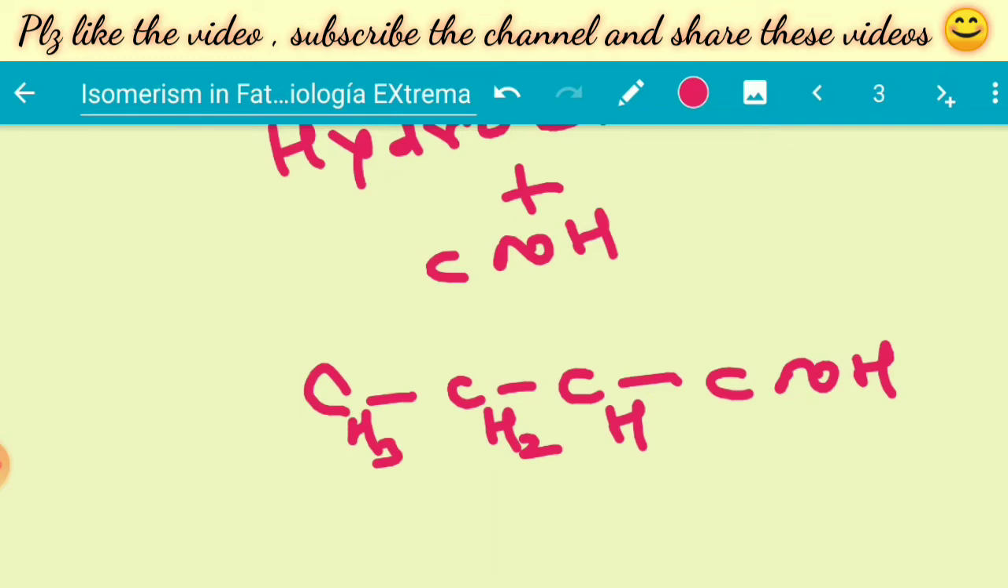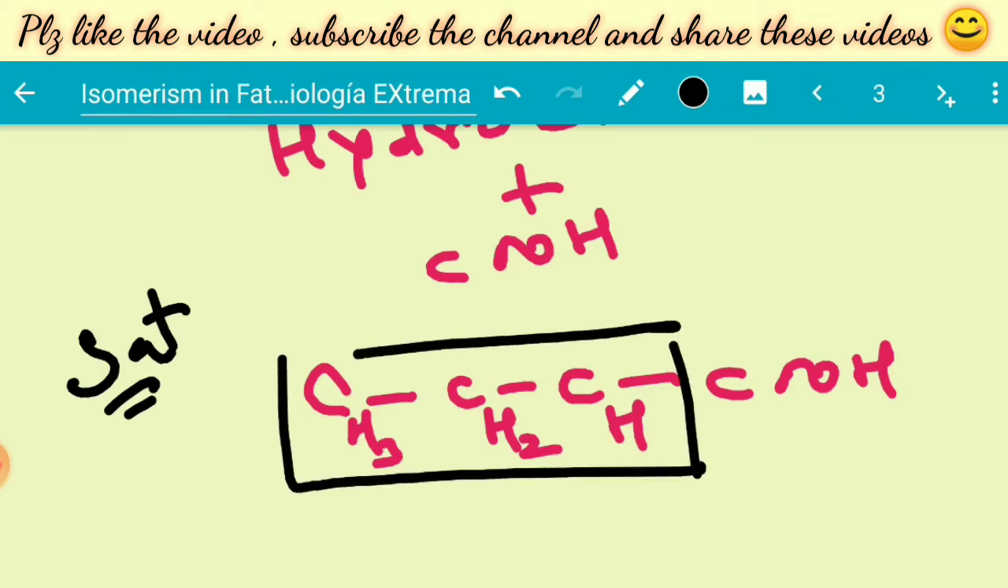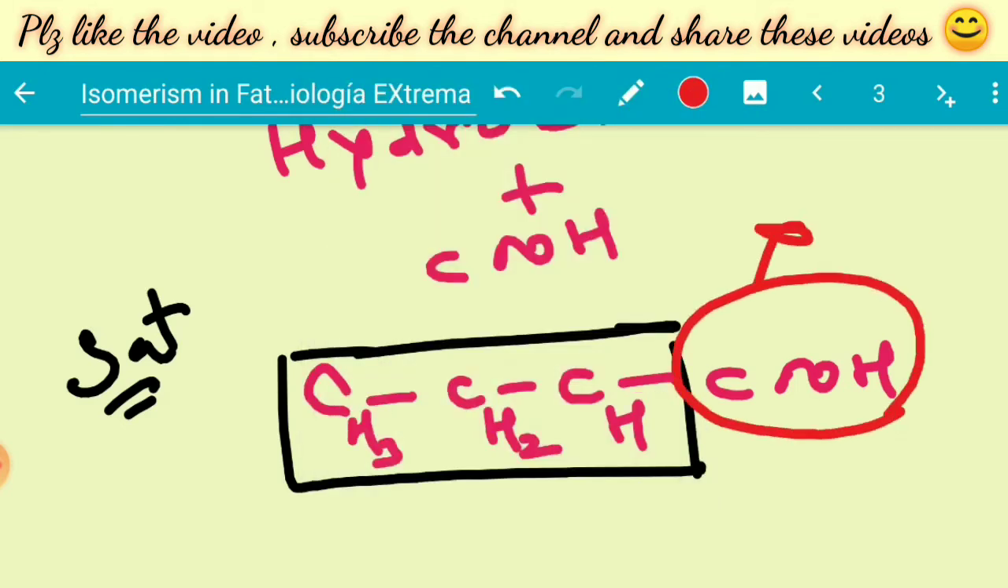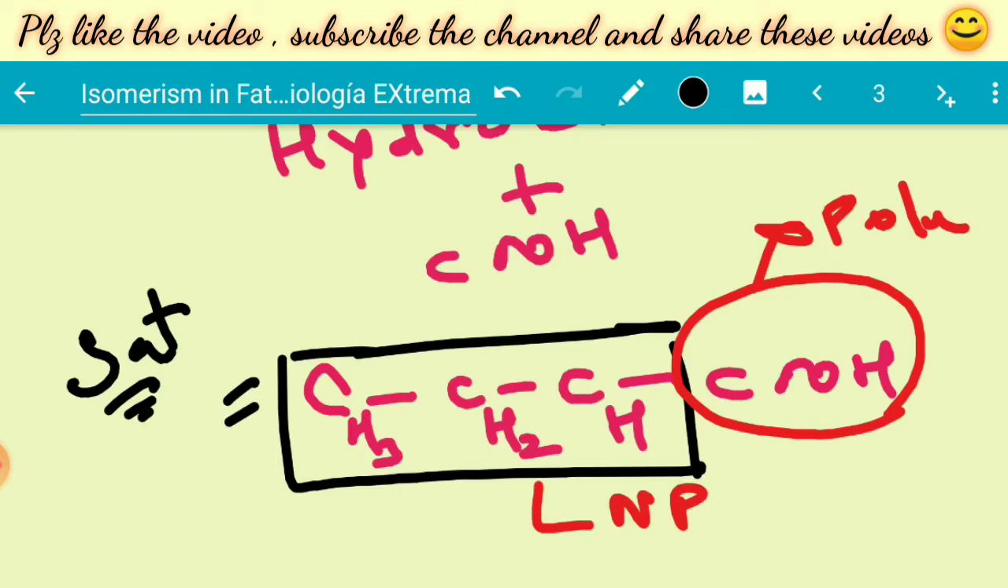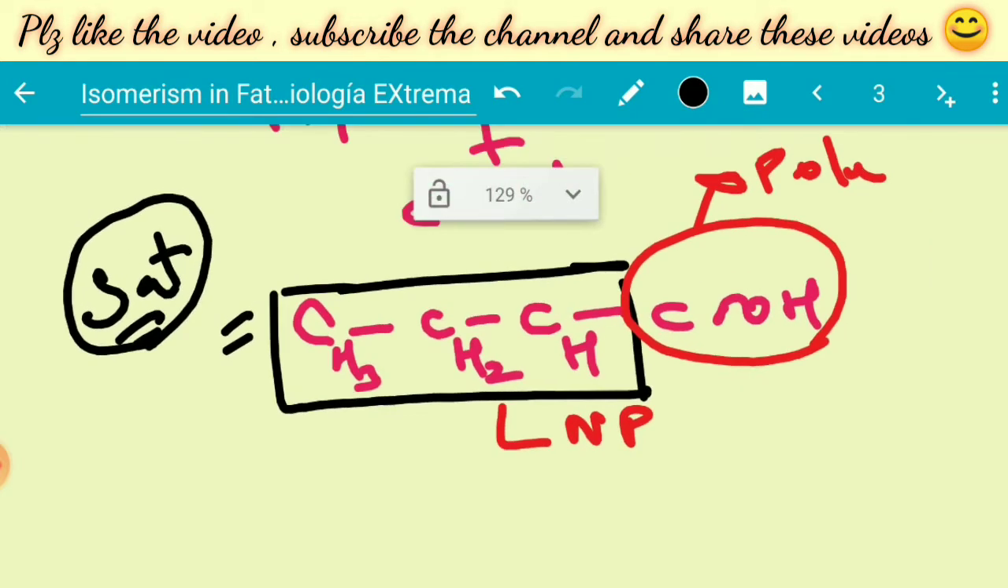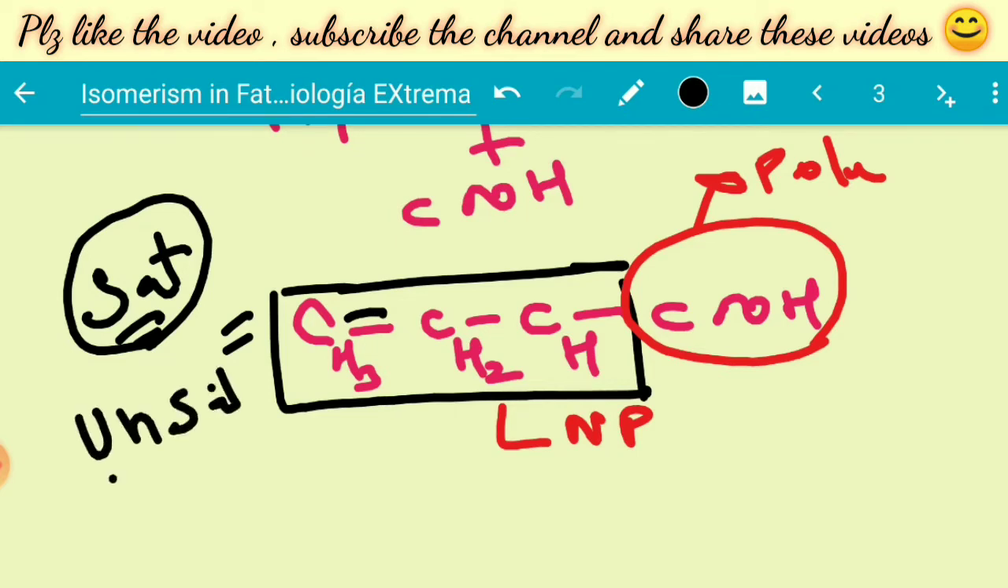This structure is a saturated fatty acid. This is the hydrocarbon chain and this is the carboxylic acid group. This is the polar part and this is the non-polar part. If we talk about the hydrocarbon chain specifically, if there are single bonds in the hydrocarbon chain, then the fatty acid is saturated. But if there are double bonds in the hydrocarbon chain, then it becomes an unsaturated fatty acid.